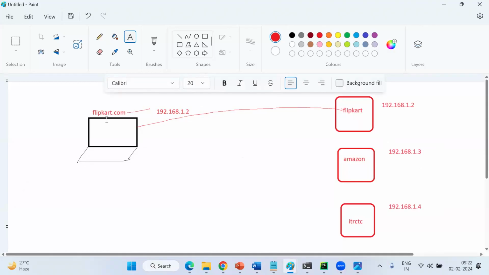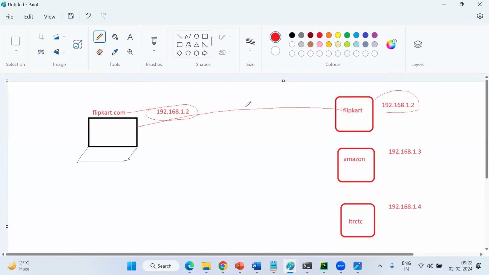But I'm accessing Flipkart. For the Flipkart domain name, the backend IP is already configured. This is called DNS. We can discuss it in coming classes. What is DNS? I'm accessing flipkart.com, right? For flipkart.com, this IP is working. So out of 3 servers, this IP is here, and that's what links to the Flipkart server.